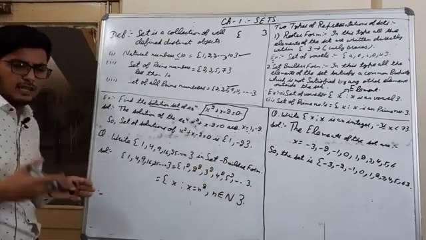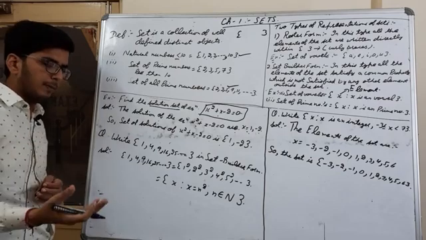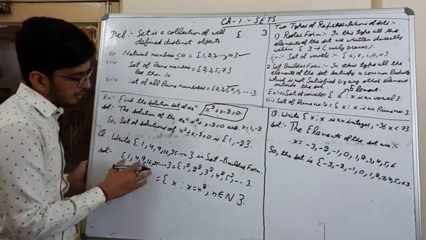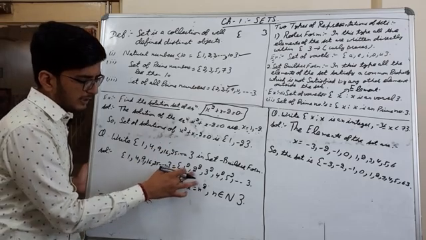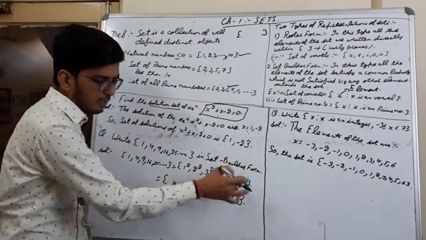Set builder form says that we have to mention a common property. For 1, 4, 9, 16, 25 we have found the common property: 1 square, 2 square, 3 square, 4 square, 5 square and so on.